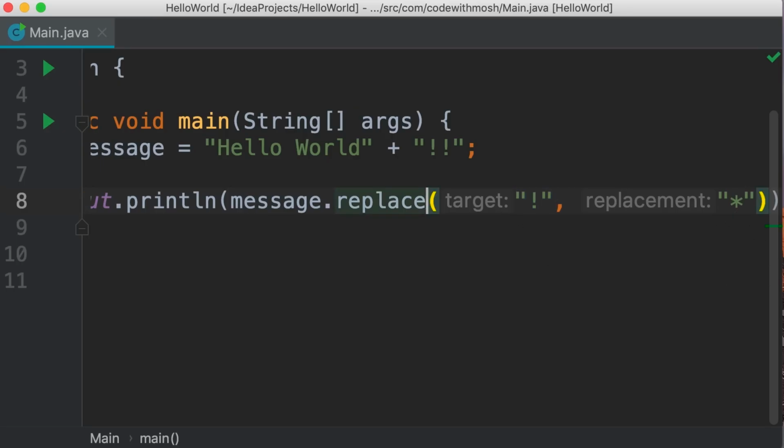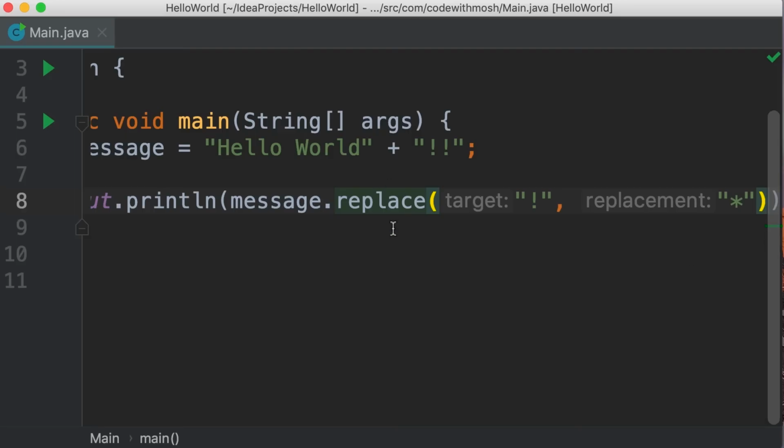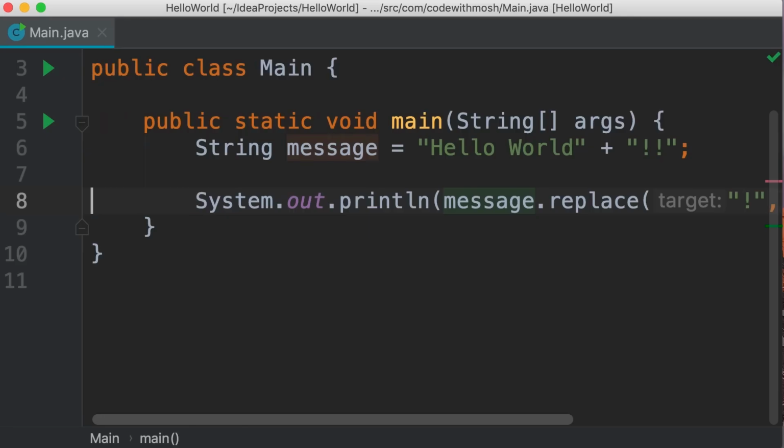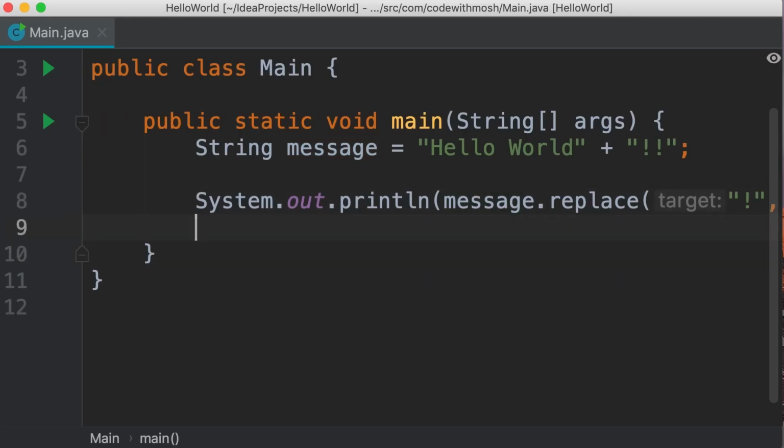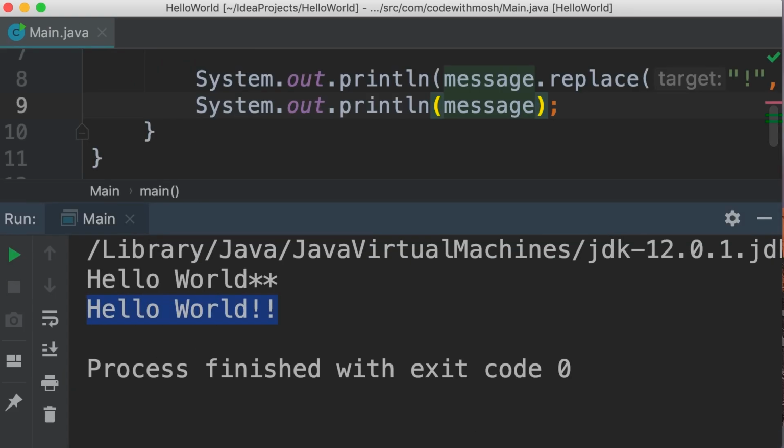Now let's run this program and see what happens. So our exclamation marks are replaced with stars. Now what is important here is that this method does not modify our original string. It returns a new string. So if we print our original string right after, sout, tab, message, you can see the original string is not changed because in Java, strings are immutable. We cannot mutate them. We cannot change them. So any methods that modify a string will always return a new string object.